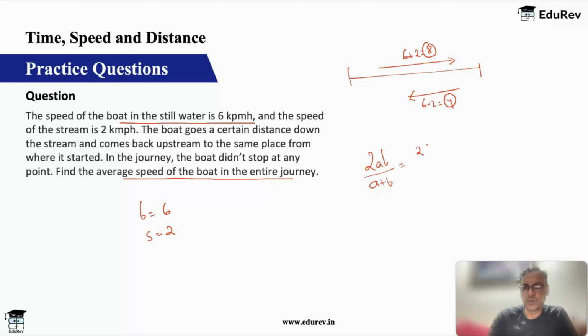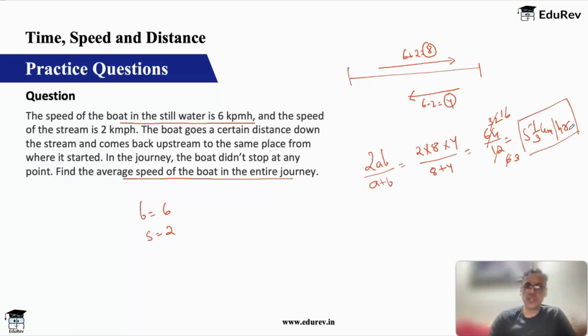So it means 2 into 8 into 4 upon 8 plus 4, which is 64 upon 12, which is 16 by 3, 5 1 by 3 kilometers per hour. And if you remember, I told you that this answer will always be less than the arithmetic mean.